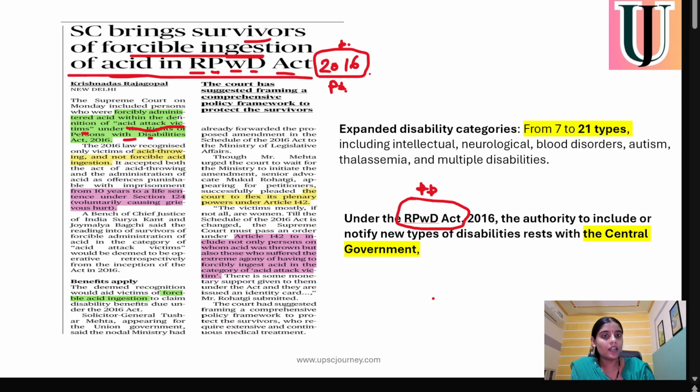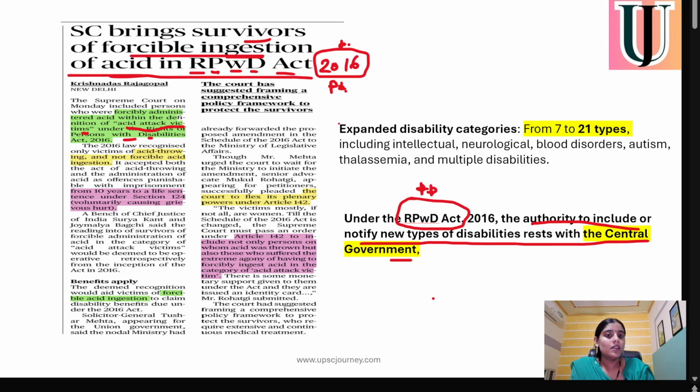Now, the most important thing is that the authority to include or notify any type of disability rests with the central government. The central government has the power to include any action as a punishable action in the Rights of Person with Disability Act, and accordingly aid, assistance or justice can be provided to the survivor.